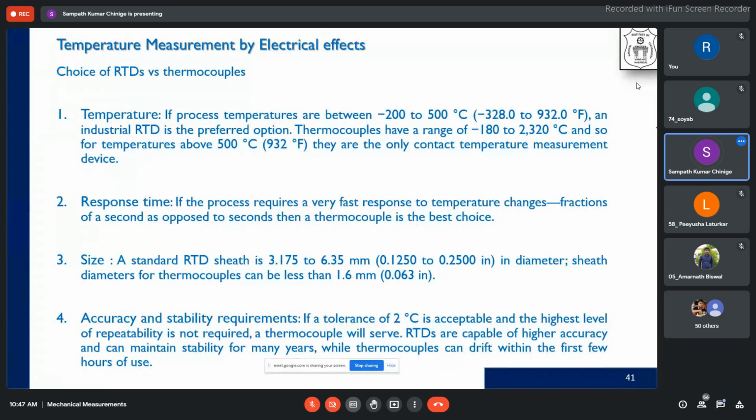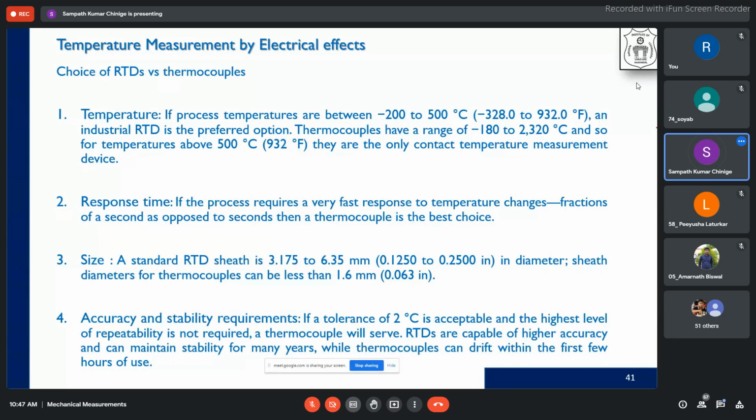Okay, so therefore we will generally go for a thermocouple if your size is lower. If not, we can go for a different one. Fourth one is accuracy and stability requirements. So based on the accuracy and stability, we also define which instrument we can use.